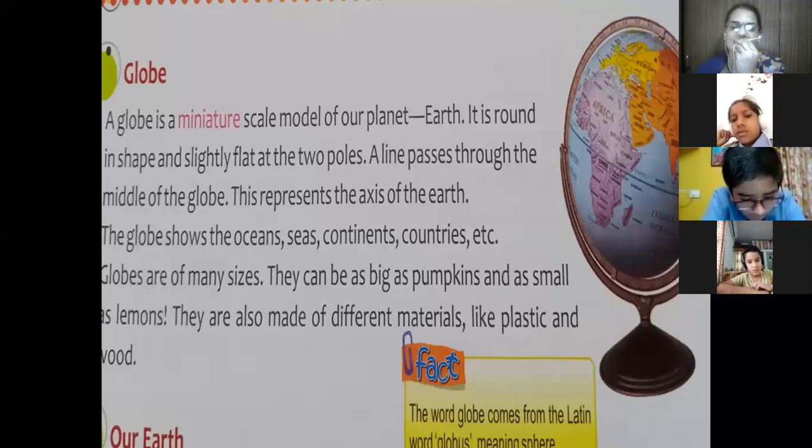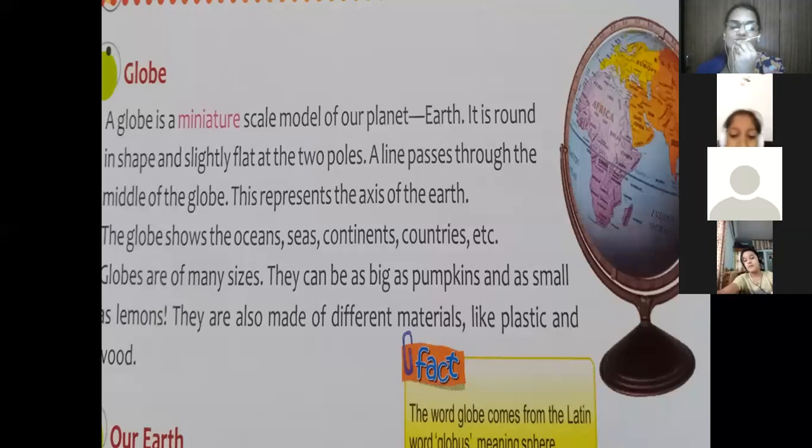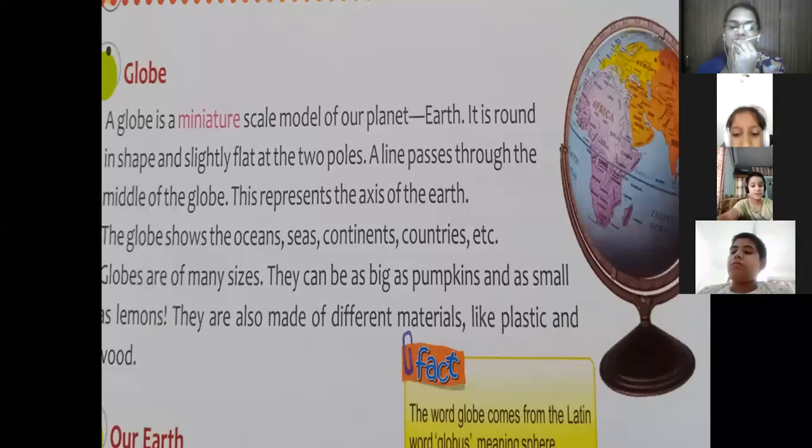They can be as big as pumpkins and as small as lemons. They are also made of different materials like plastic, wood, metal. So, students, a globe is a small model of Earth. We can see how our Earth looks with the help of this globe.